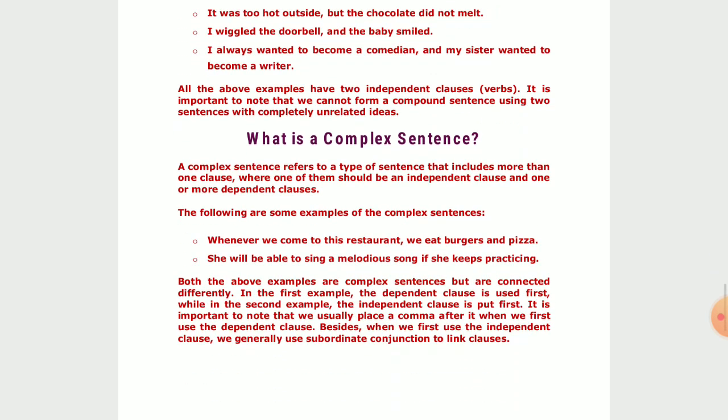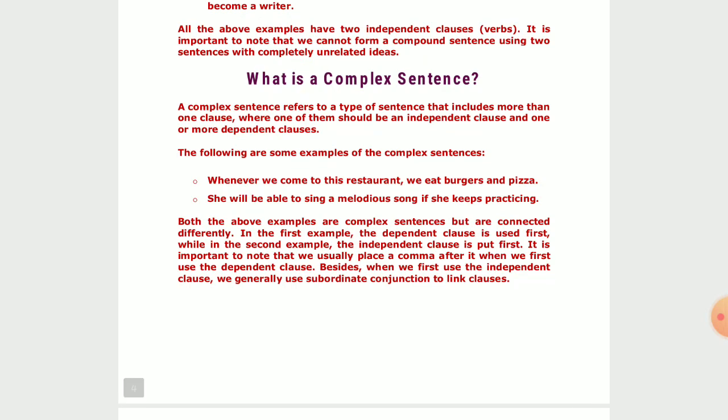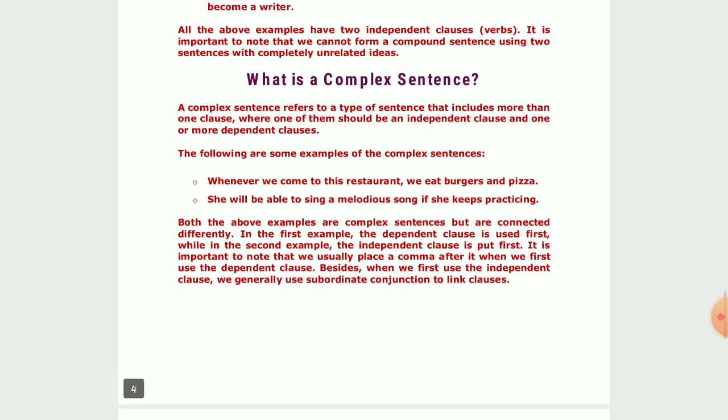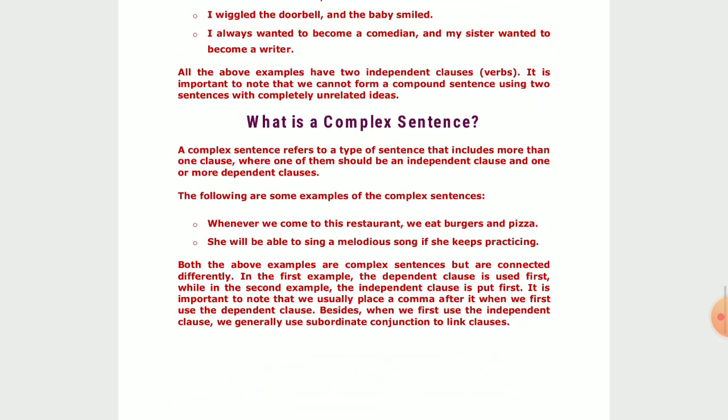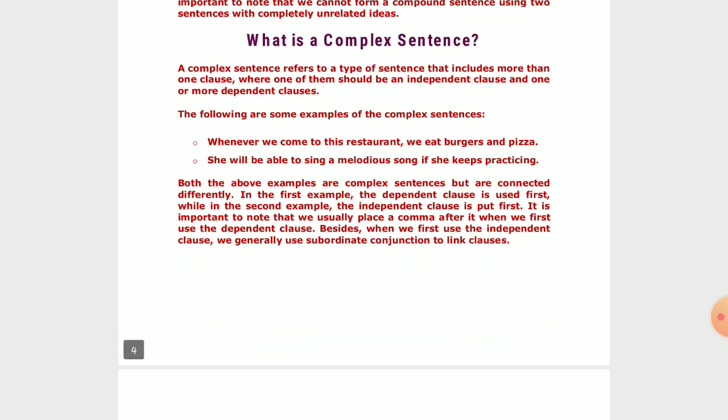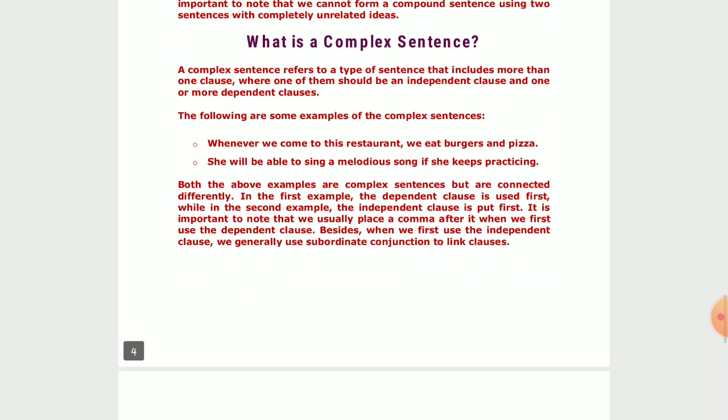Now let us move on to the second last one, complex sentence. What exactly is a complex sentence? See, a complex sentence refers to a type of sentence that includes more than one clause, where one of them should be an independent clause and one or more dependent clauses. That means in a complex sentence, unlike a compound sentence where there are 2 principal clauses, there is 1 principal clause followed by 1 or more than 1 subordinate clause or dependent clause.